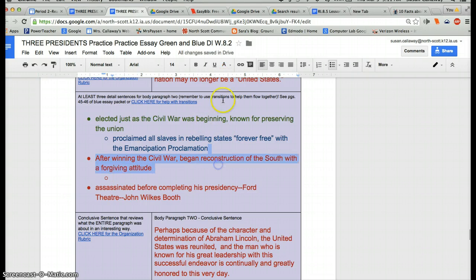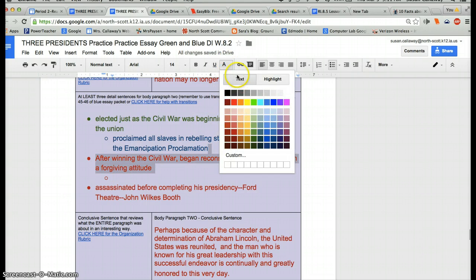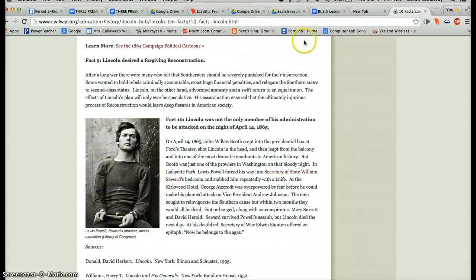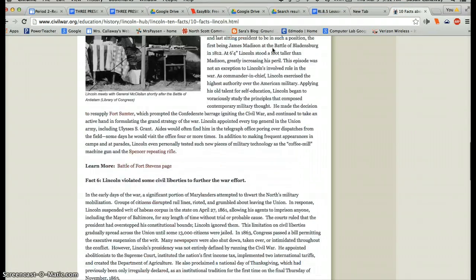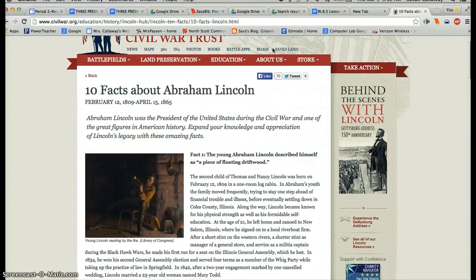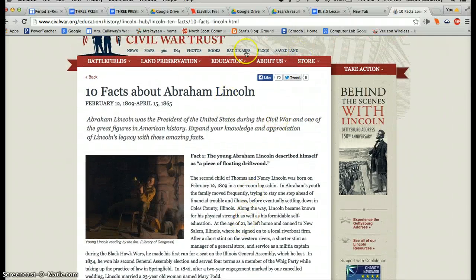I do have my green. I'm going to have to go back to my research. And this would take quite a while. But we'll say that time flew, and I went back and found the detail I need.